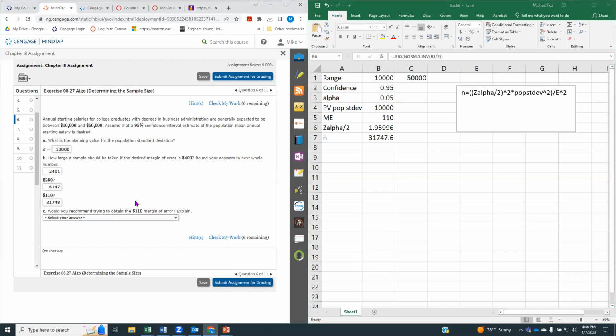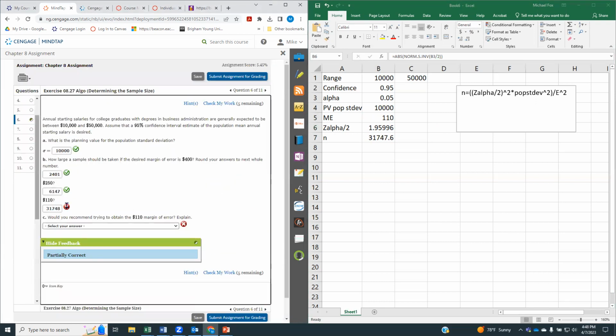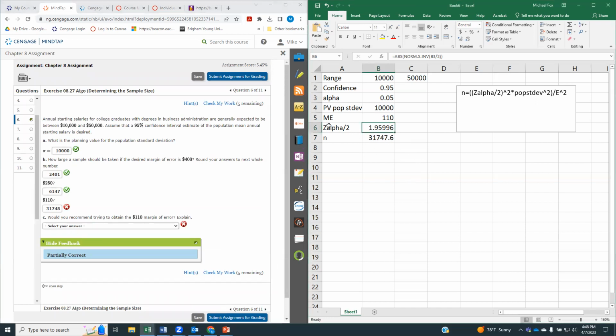And I think we might end up with some rounding error here, so let me check. Yeah, this is frustrating, but when I leave my z-score of alpha divided by 2 all the way out like that, it throws me off by 1.